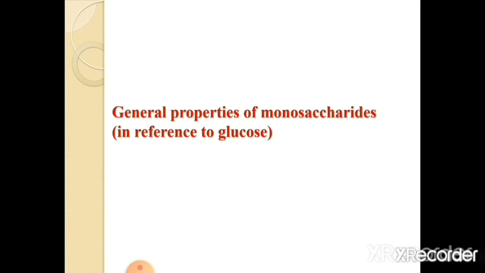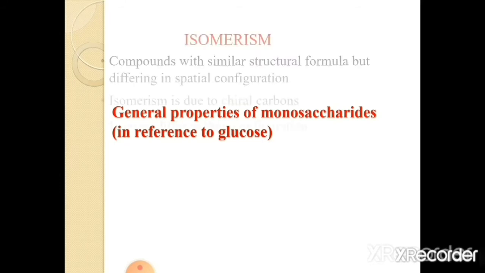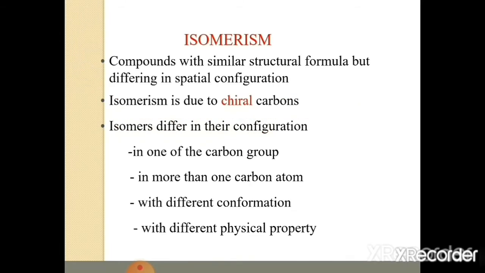Now we will see the general properties of monosaccharides. First we will discuss isomerism. So what are isomers? They are compounds with similar structural formula but they differ in their spatial arrangement. This isomerism is due to the chiral carbon. They differ in their configuration, that is in one or more carbon atoms, with different conformation or different physical properties.